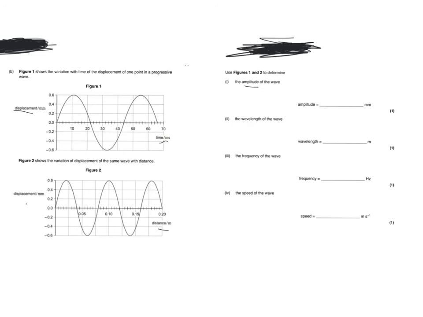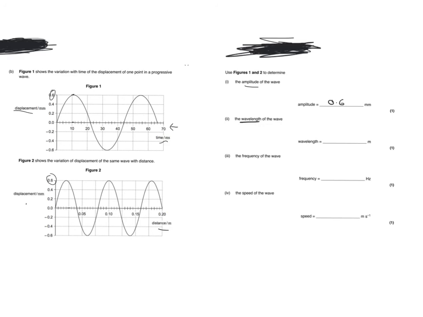If I look at both of them, because it's the same wave that we're looking at, the maximum point is 0.6 from 0, and here the same thing, 0.6 from 0, so that will be 0.6 millimeters. Both graphs give me amplitude. Then it says to determine the wavelength of the wave. Remember, wavelength is in distance, so we can't use this graph, that's time.